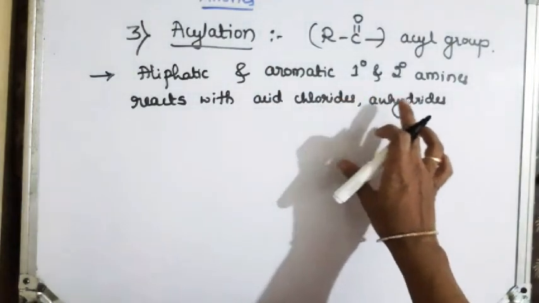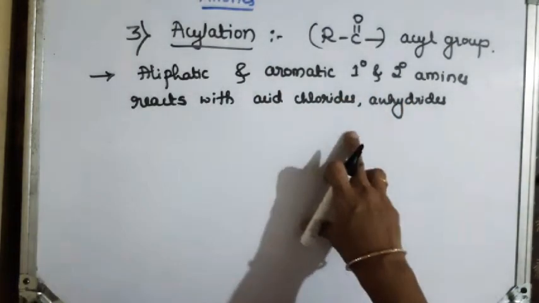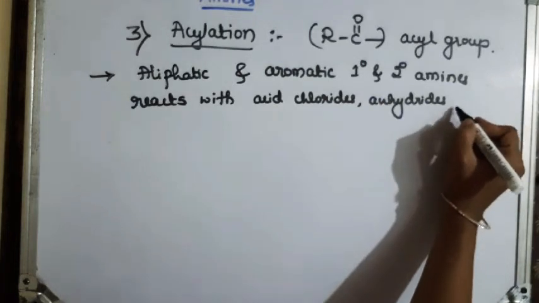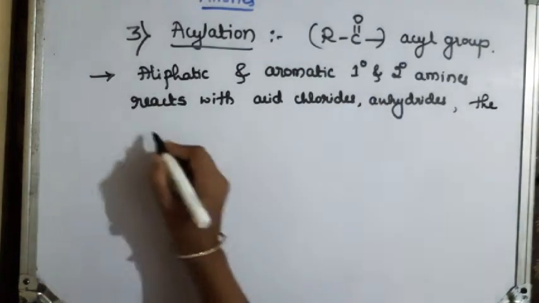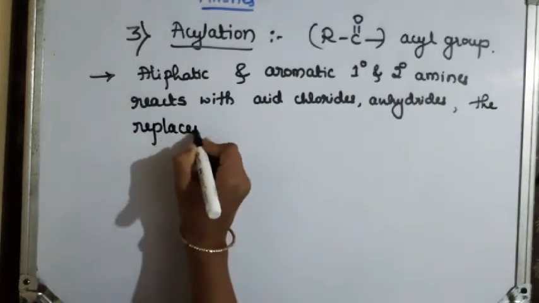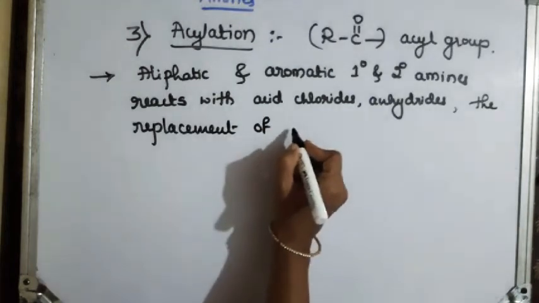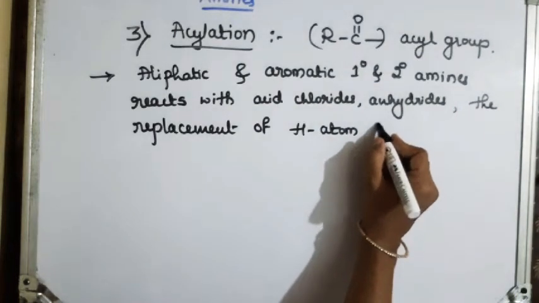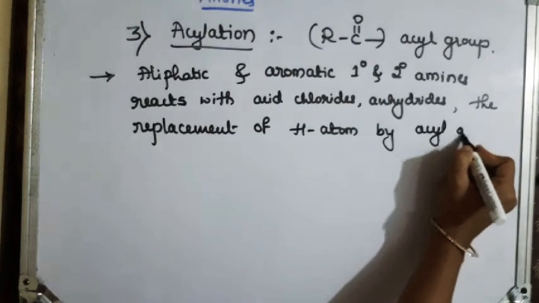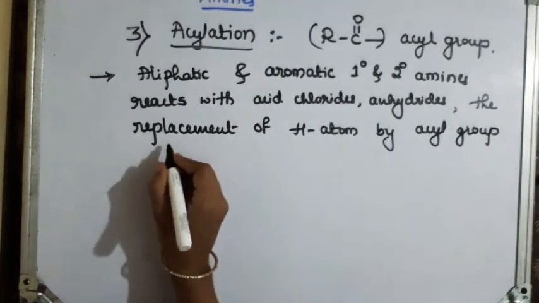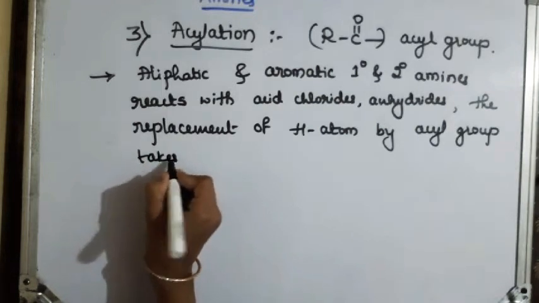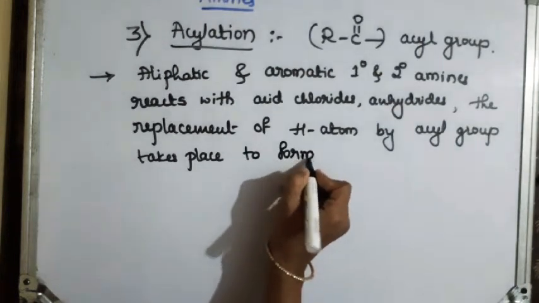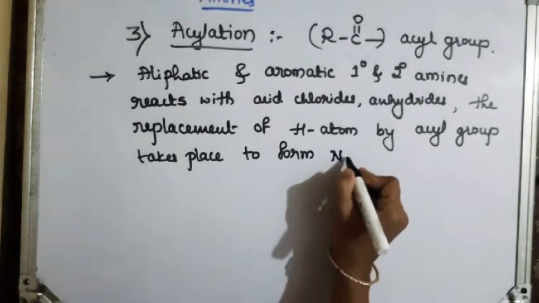When aliphatic or aromatic primary and secondary amines react with acid chloride or anhydrides or with esters, the replacement of hydrogen atom by acyl group takes place to form N-substituted amines.